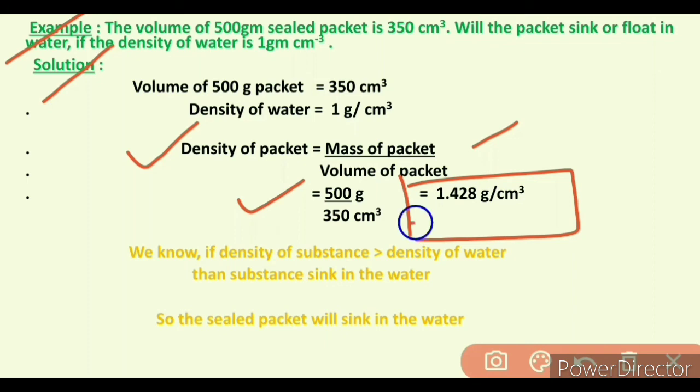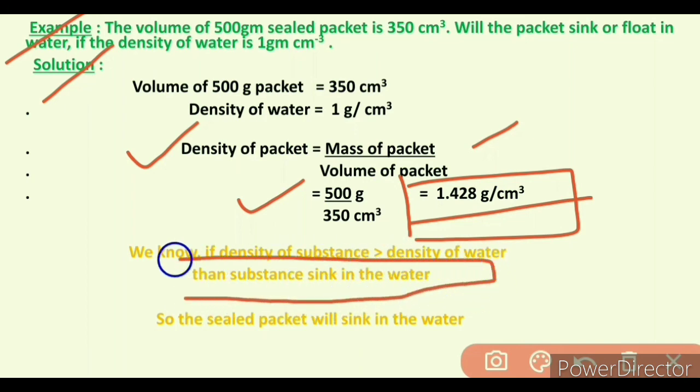So density of packet is 1.428 gram per centimeter cube, which is higher than the density of the water, so the substance sinks in the water. So the sealed packet will sink in the water because the buoyancy force is lower than the weight of the object.